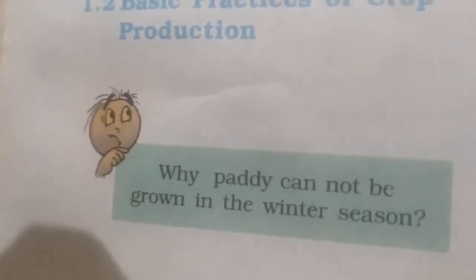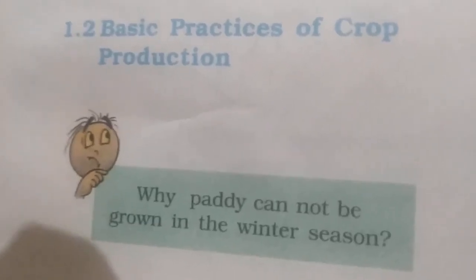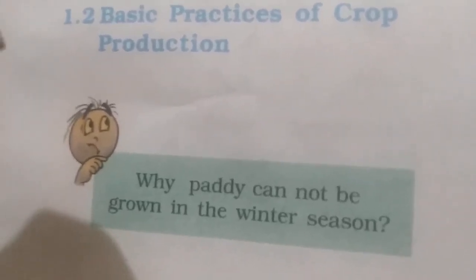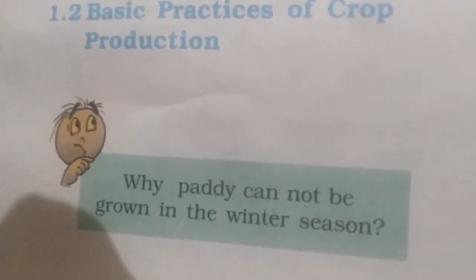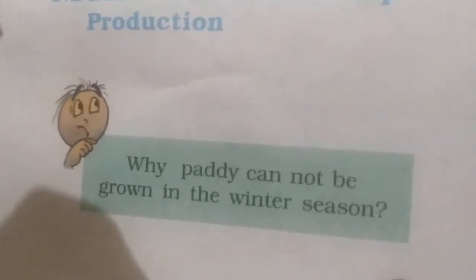So several steps have to be taken to cultivate a particular crop. All these steps taken by a farmer to cultivate a crop are known as agricultural practices.